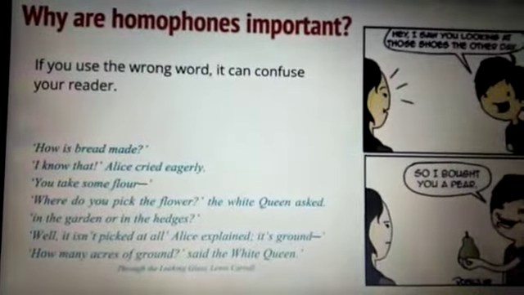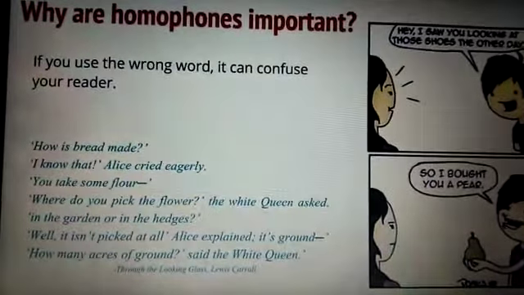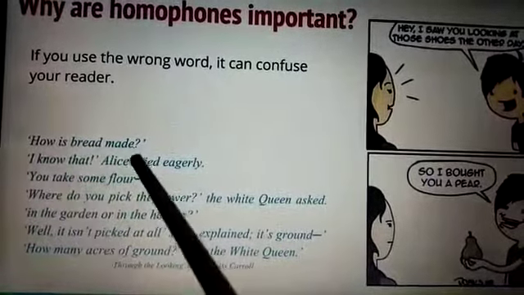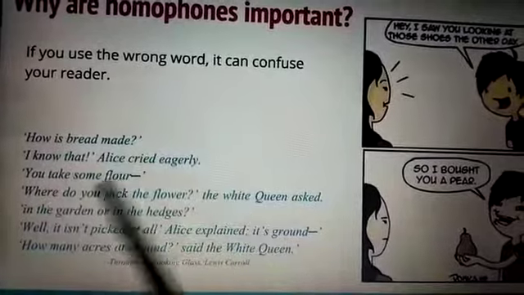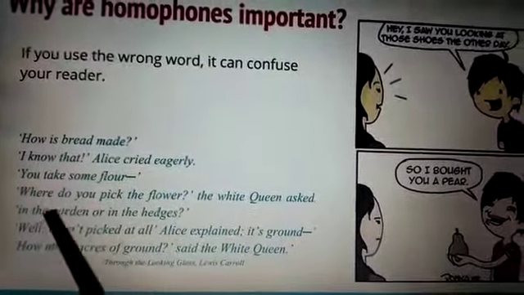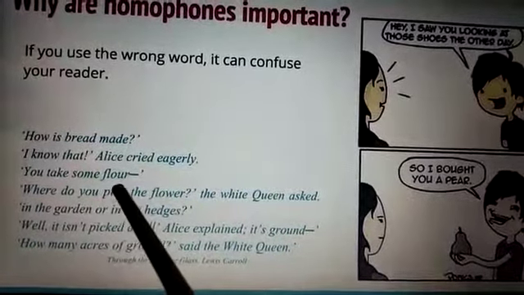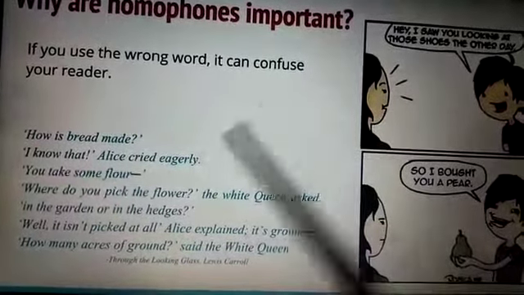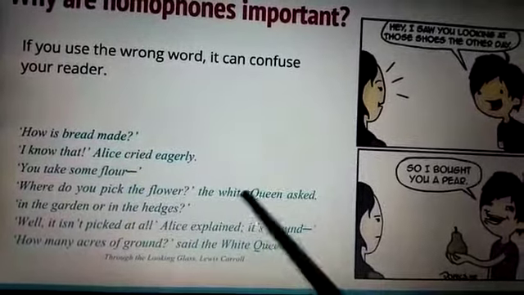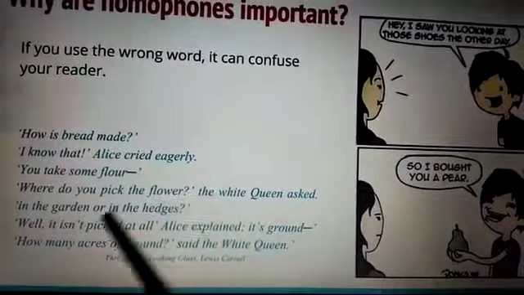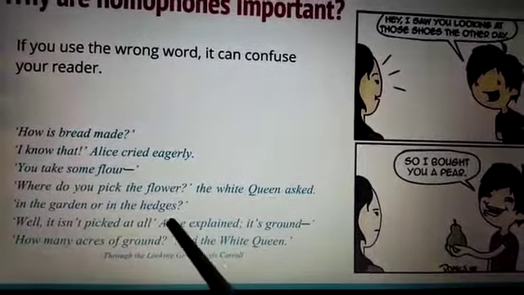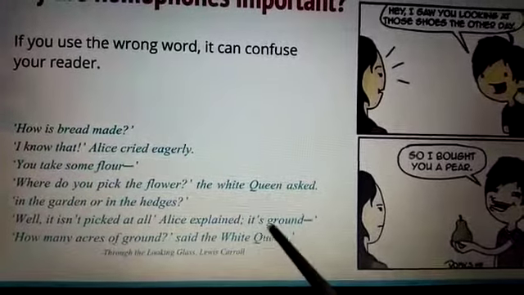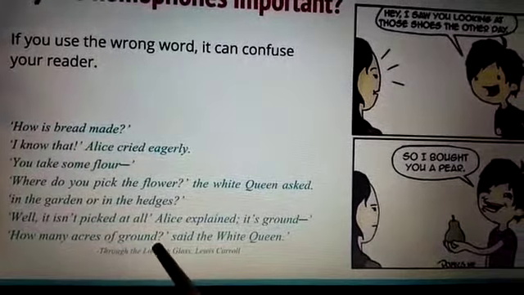Why are homophones important? If you use the wrong word, it can confuse your reader. How is bread made? I know that, Alice cried eagerly. You take some flour. Where do you pick the flour? Now she is talking about the flour which we get from grinding wheat, and flower can be picked from the garden. The White Queen asked, in the garden or in the hedges? Well, it isn't picked at all. Alice explained, it's ground.